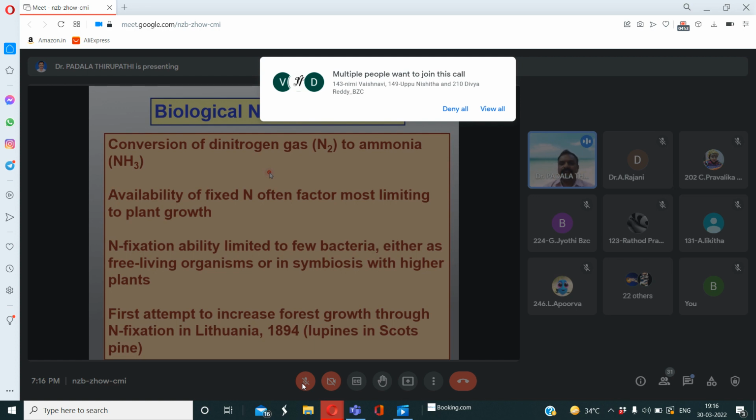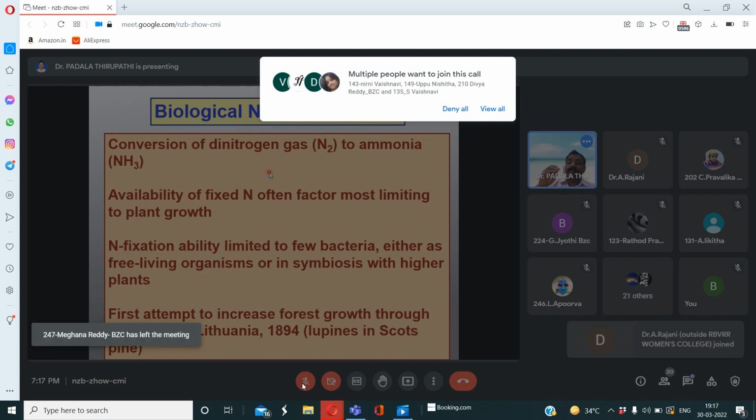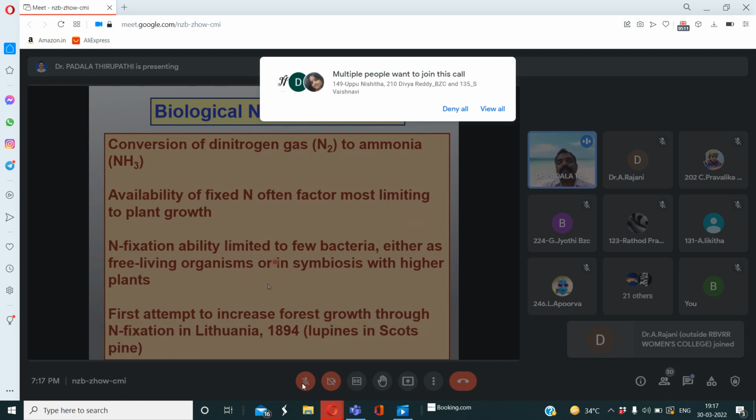They are bacteria. The bacteria may be symbiotic bacteria, or they may not be associated with any other living organism. They are free-living forms that live in the environment. The bacteria may be free-living or symbiotic, associated with higher plants. These bacteria can fix nitrogen from the atmosphere.